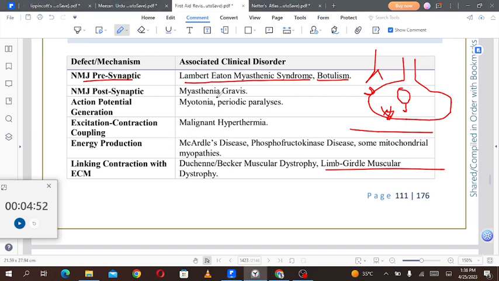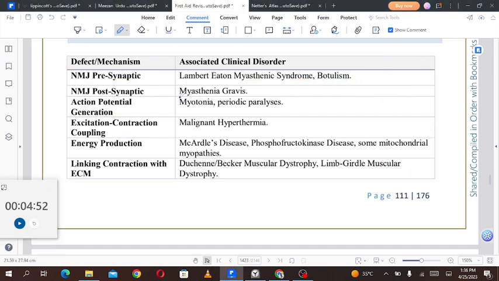Neuromuscular junction post-synaptic defects will be seen in myasthenia gravis. So what is the mechanism in myasthenia gravis? If this is the presynaptic neuron and here we have the muscle, in the post-synaptic area of the neuromuscular junction there are the nicotinic receptors against which the antibodies are directed. This is the mechanism of pathogenesis of myasthenia gravis.